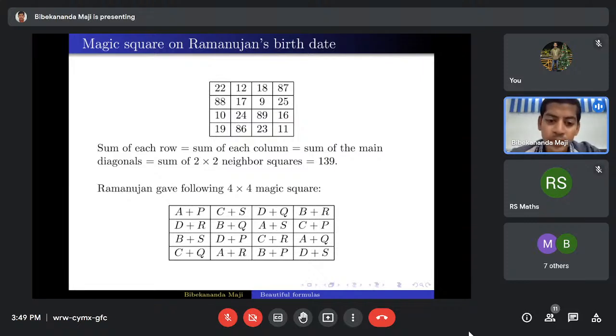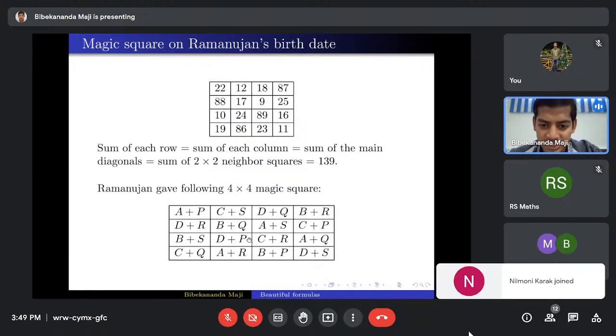Okay, so if you take this 1, 2 position, where A and B are there, then A and B cannot come in this position. So it can be C or D, right? If you know the rule of Sudoku, then you can try to create it. It won't be that difficult to create this kind of magic square.